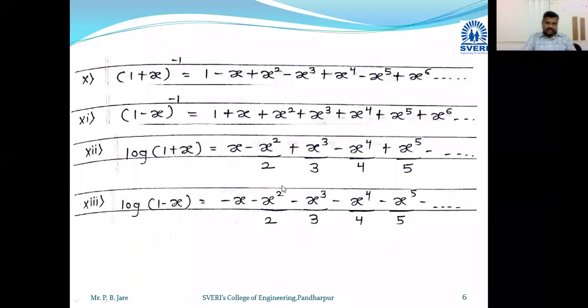This is 11, this is 12, this is 13, and this is 14. Okay, 14th result: this is 1 plus x raised to minus 1, that is, 1 upon 1 plus x.